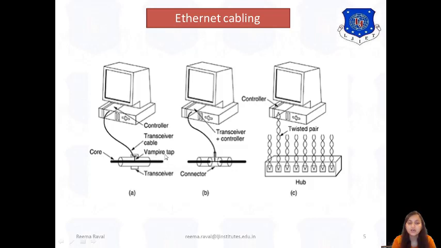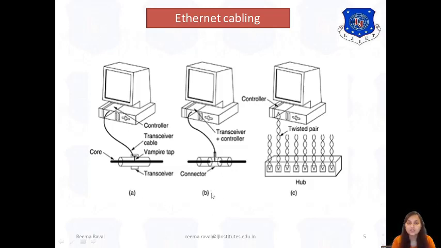These are the connections used for connecting the core and transceiver with the controller or transceiver cable, using a special type of tap called a vampire tap. To fix it properly, it is connected to the device or the computer using a transceiver cable where the controller is placed. Okay, so this is the arrangement of 10-base-5 Ethernet cabling.